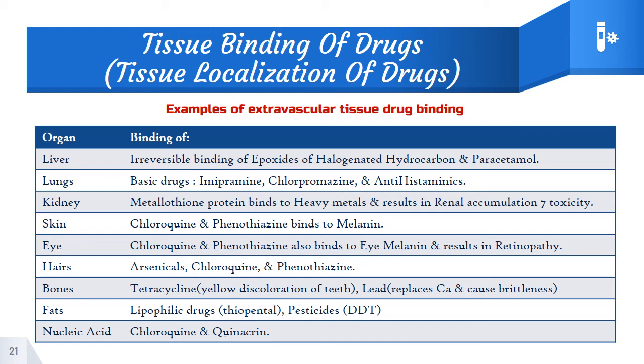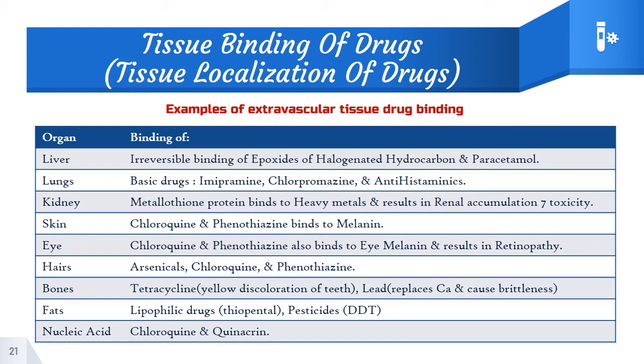In case of skin, chloroquine and phenothiazine accumulate in the skin by interacting with melanin. In the eye, the retinal pigments also contain melanin, so binding of chloroquine and phenothiazine to it is responsible for retinopathy. That is the cause of retinopathy. And in case of hair, arsenic, chloroquine, and phenothiazines are reportedly deposited in the shaft of the hair, which may cause impairment.